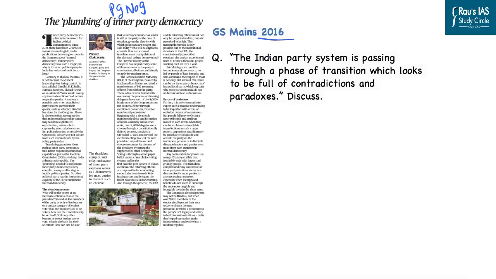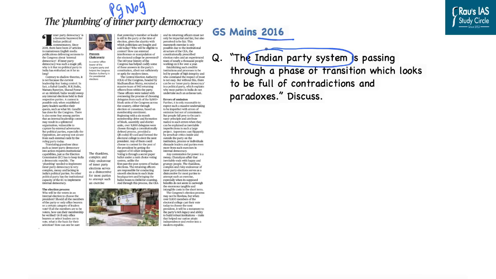Now, if you look at the GS paper 2 in the year 2016, a question was asked regarding the Indian political party system. And the question was that the Indian party system is passing through a phase of transition which looks to be full of contradictions and paradoxes; discuss.